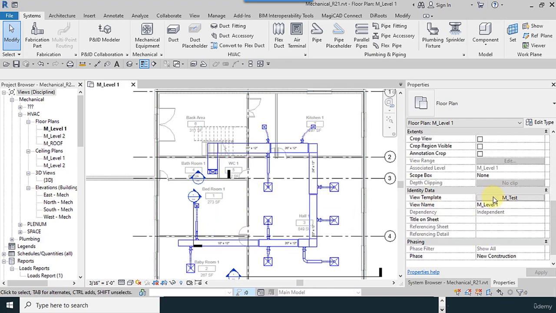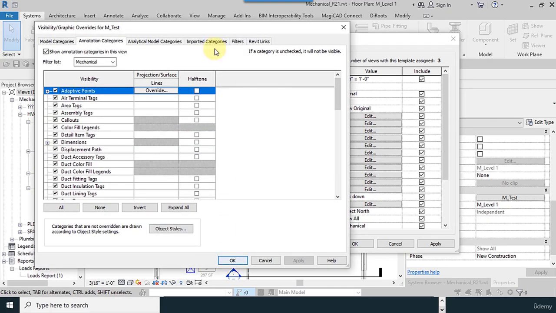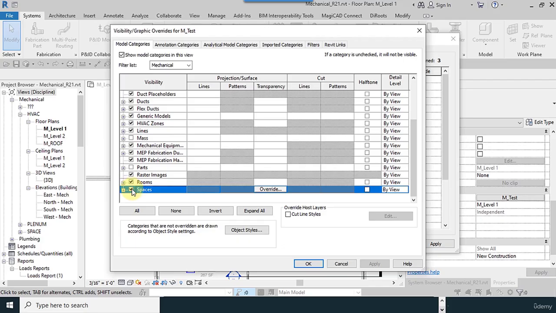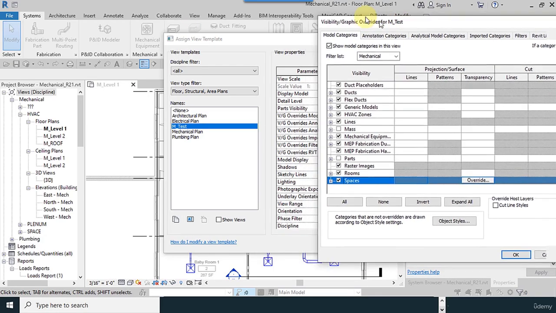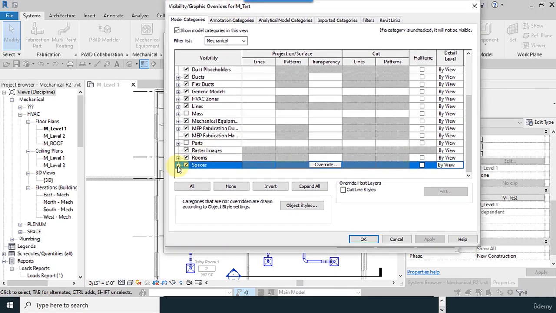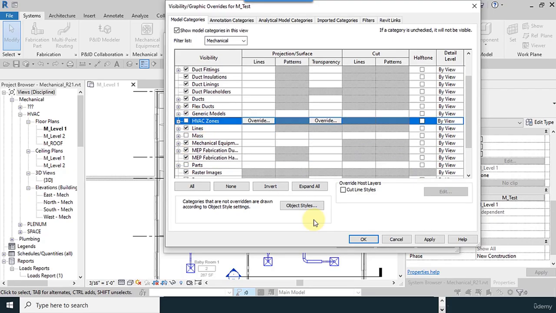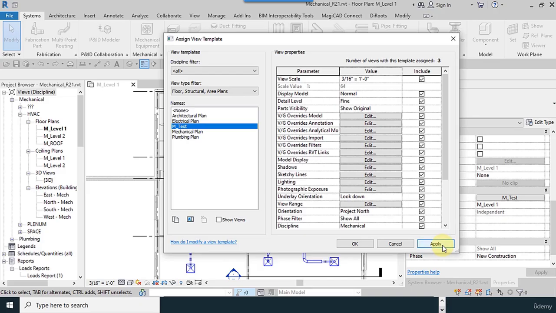To better explain to you, I go to the view template, which I made, and I use S to find the spaces, and I uncheck this one, and also HVAC zones. Apply.